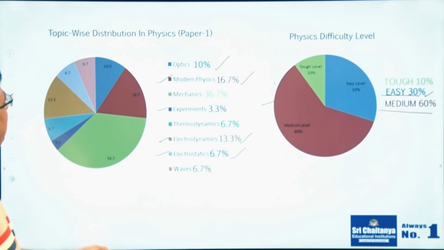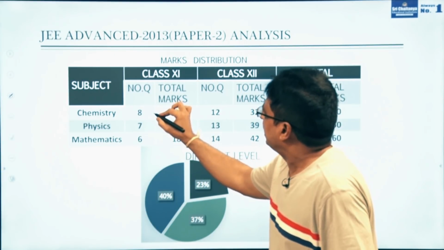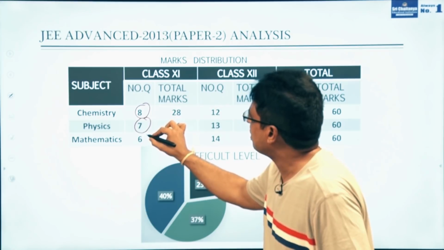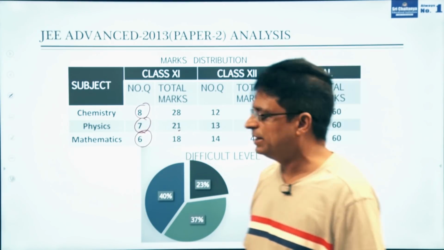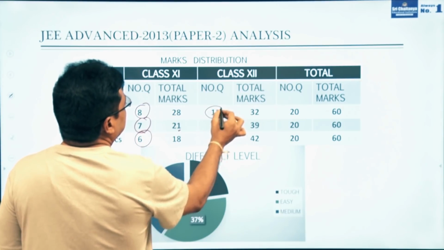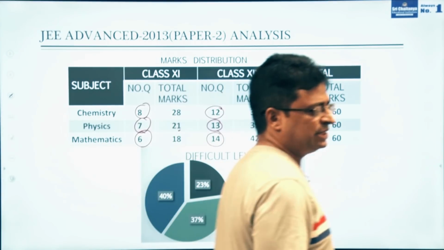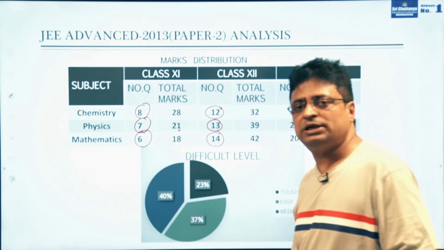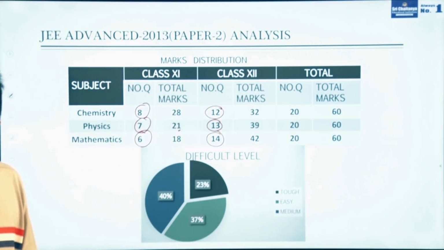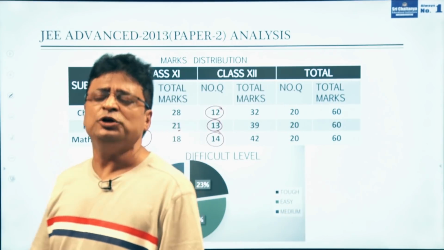Now coming to paper 2 analysis. In paper 2, in chemistry, 8 questions were asked from the 11th syllabus and 7 from the 12th syllabus, and in mathematics, 6 questions were asked. Similarly, the majority of the questions were asked from the plus 2 syllabus. What I mean to say is, especially those following CBSE, they need to focus on the second year syllabus, that means plus 2 syllabus only. If you master the entire plus 2 syllabus,